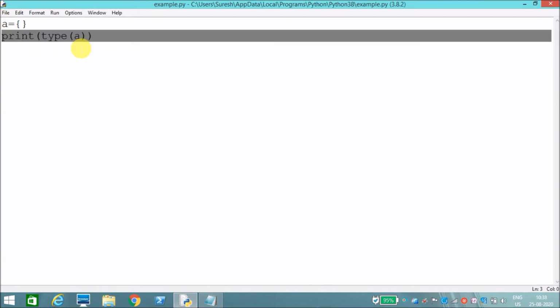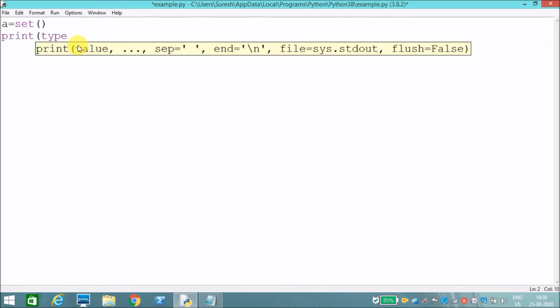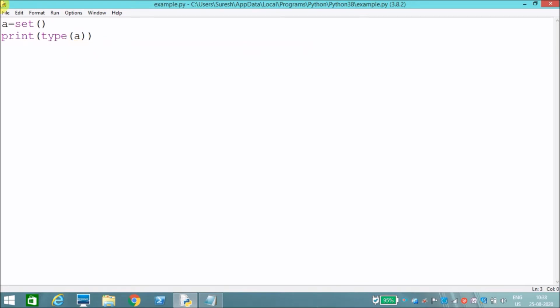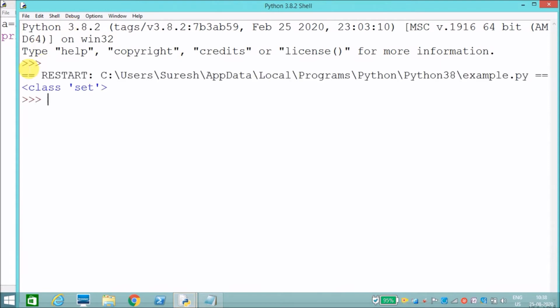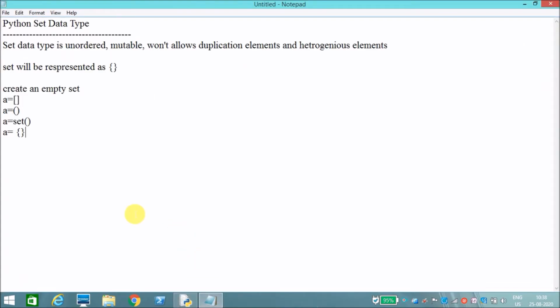Care should be taken while creating an empty set. We should create it like a is equal to set. You should create it like this. Now print the type of a. Now it is class set. Like this we can create an empty set. This is about the set.